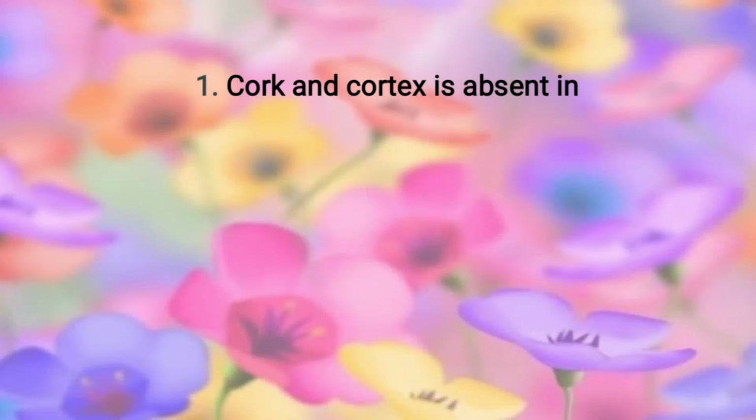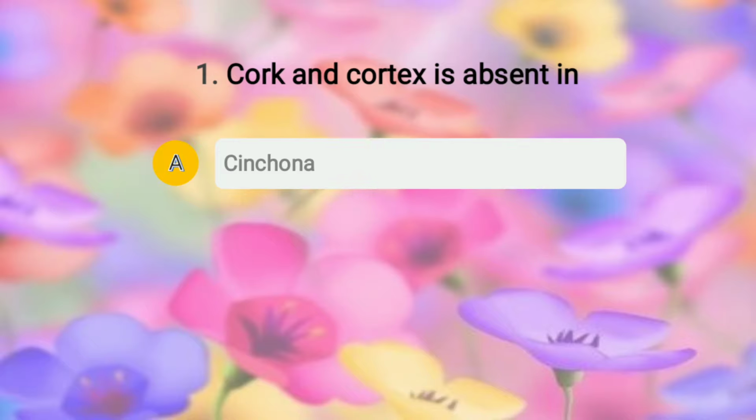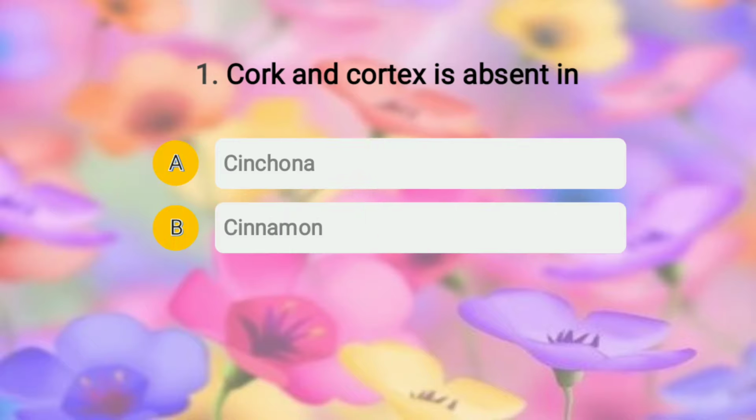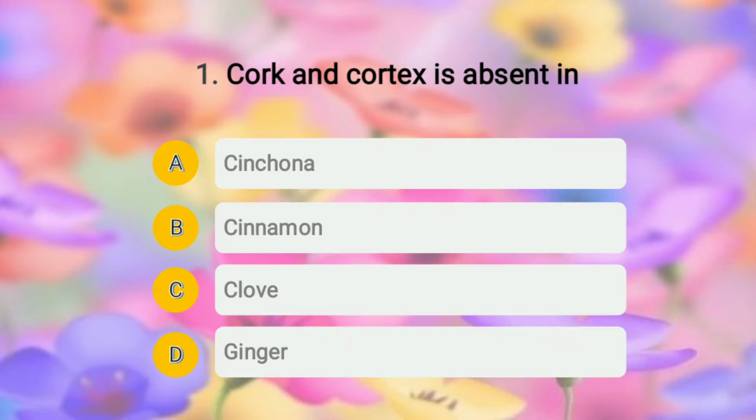The first question is, cork and cortex is absent in, and the options are: A, cinchona; B, cinnamon; C, clove; and D, ginger. So students, the right answer of this question is option B, that is cinnamon. In cinnamon, cork and cortex both are absent. And in the rest of the options, that is cinchona, clove or ginger, either cork or cortex or both are present. Moving to question number 2.